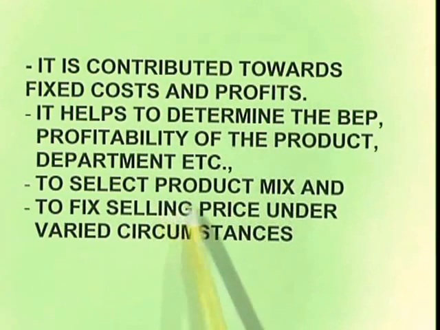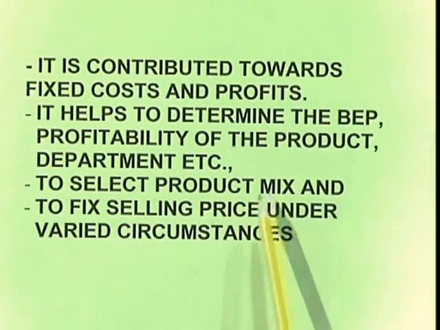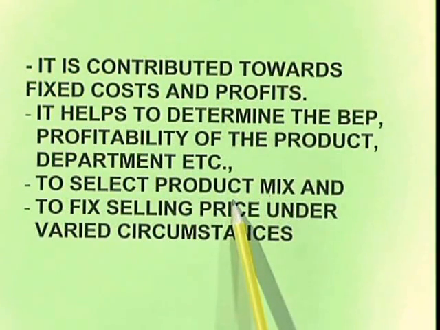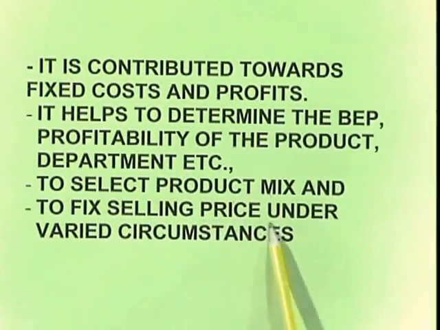Next is to select product mix. Here, product mix means different types of products or different volumes of products. Say the same product with 100 grams, 200 grams, 300 grams. In that case, how to mix it? How many units of 100 grams should be in volume, and 200 grams, 300 grams, like that we have to manufacture.